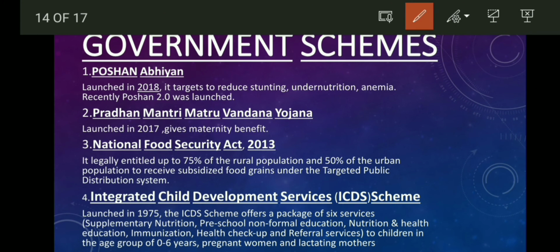So the government has launched 4 major schemes in the past few years to tackle the problem of undernourishment, child wasting, child stunting, and child mortality. So the schemes are: first, Poshan Abhiyan; second, Pradhan Mantri Matru Vandana Yojana; third, National Food Security Act 2013; fourth, Integrated Child Development Services ICDS scheme.